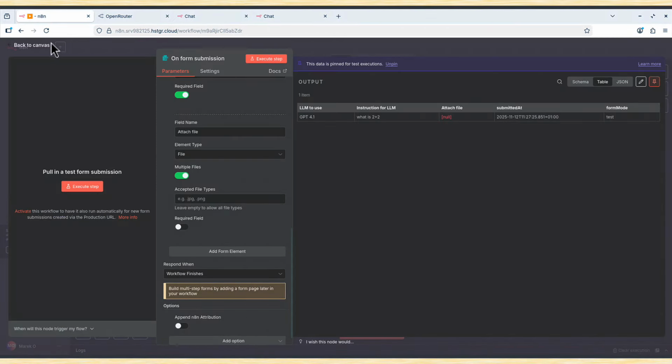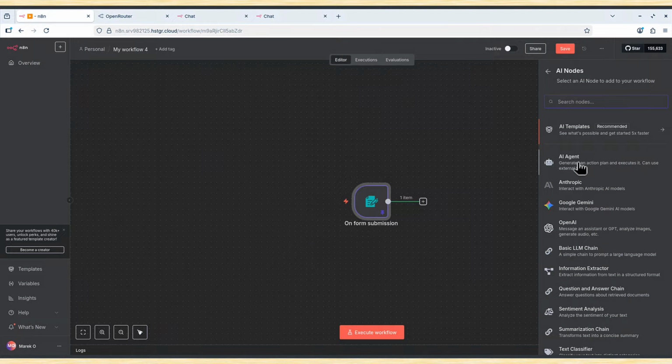Anyways, we can now go back to Canvas. This form element is now completed, at least for the time being. Now we can add our AI agent. I click that little plus, I say AI, and I say AI agent.